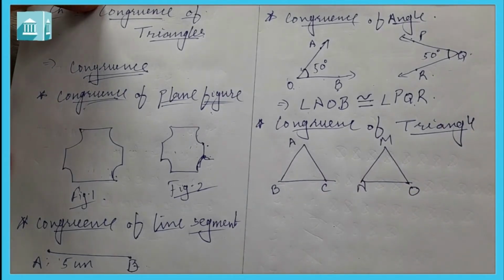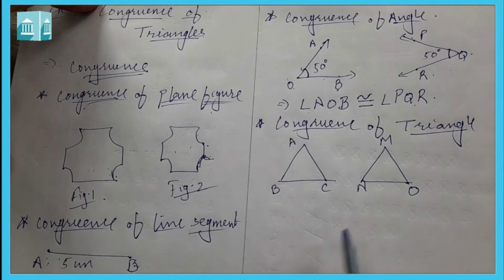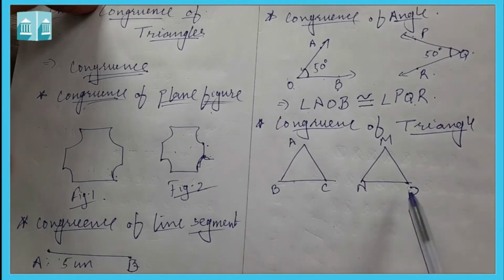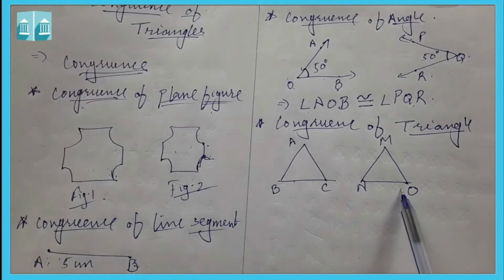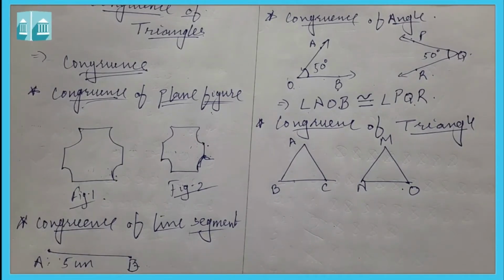Now let us see how these triangles will be congruent. If two figures are congruent, one of them is a copy of the other.